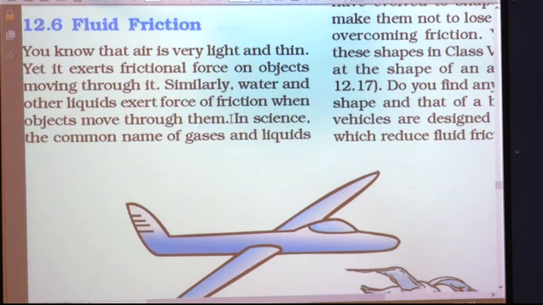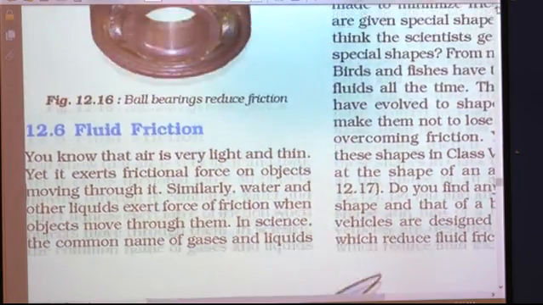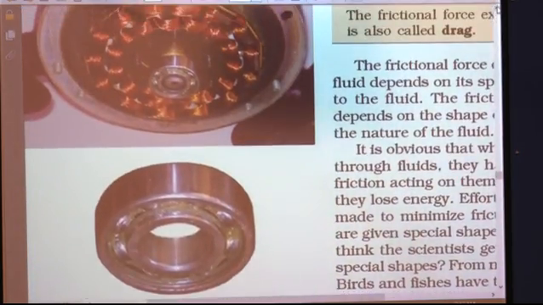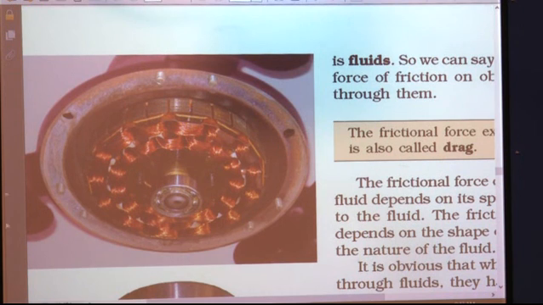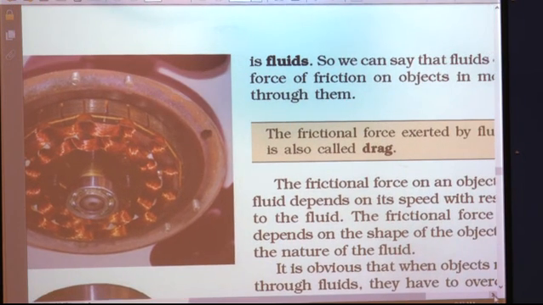Not only water, other liquids as well as gases exert force of friction. In science, the common name of gases and liquids is fluids. Do you know why gases and liquids are called fluids? Because they flow.